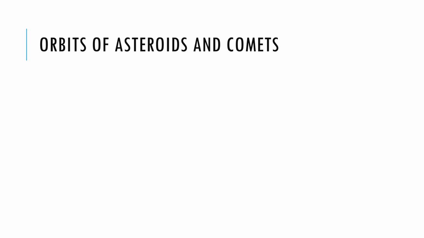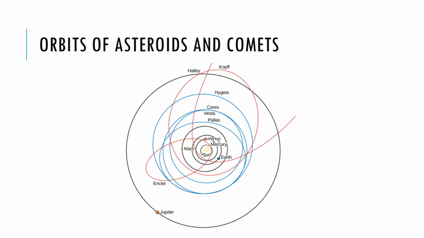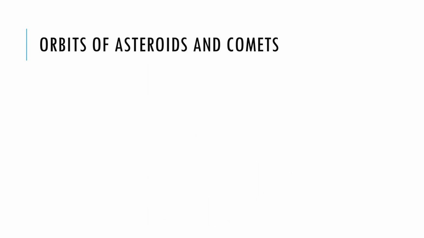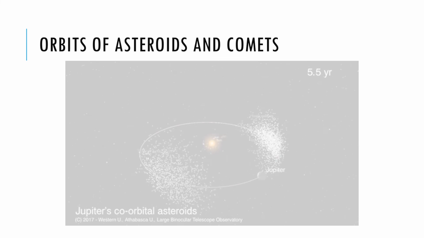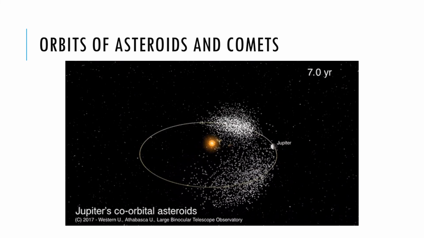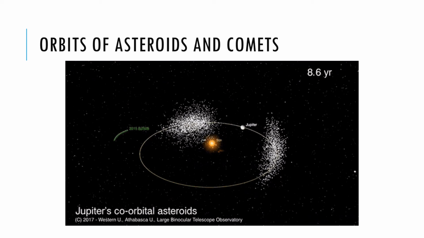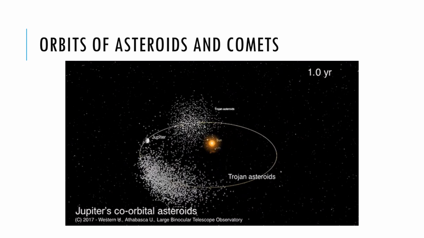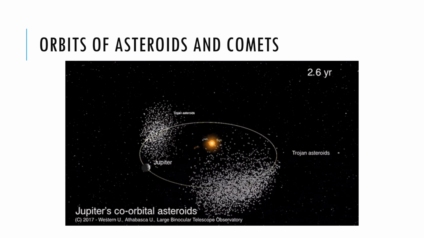In addition, there are 2 classes of smaller objects in heliocentric orbits, asteroids and comets. Both asteroids and comets are believed to be small chunks of material left over from the formation process of the solar system. In general, asteroids have orbits with smaller semi-major axes than do comets. The majority of them lie between 2.2 and 3.3 astronomical units in the region known as the asteroid belt. As you can see, the asteroid belt is in the middle of a gap between the orbits of Mars and Jupiter. It is because these 2 planets are so far apart that stable orbits of small bodies can exist in the region between them.